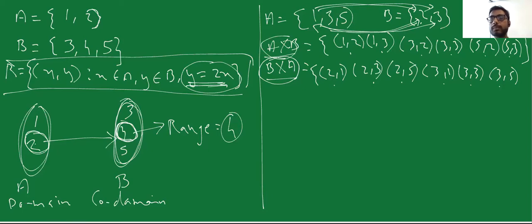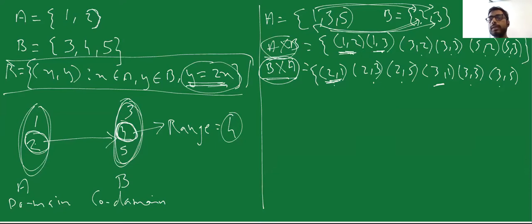However, A cross B and B cross A values, or the actual ordered pairs, are not the same. So I have (1, 2) over here, I have (2, 1) over here. (1, 2) is different from (2, 1). (1, 3) over here, I have (3, 1) over here. So (1, 3) and (3, 1) are different. Here the order is important. So you cannot say that (1, 2) and (2, 1) are the same.